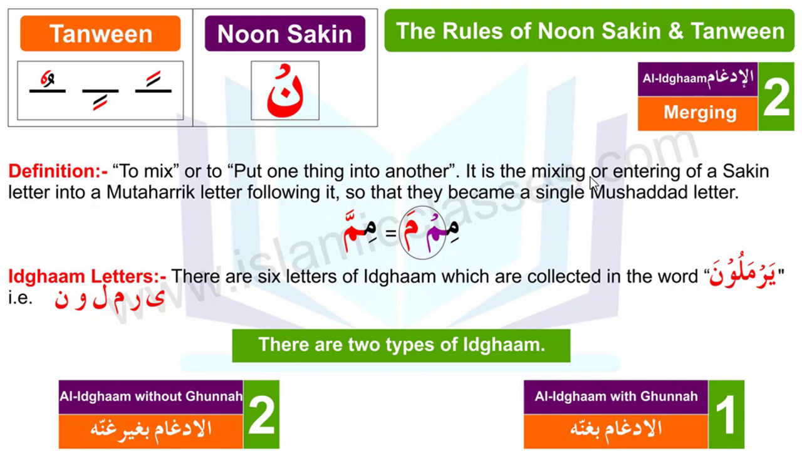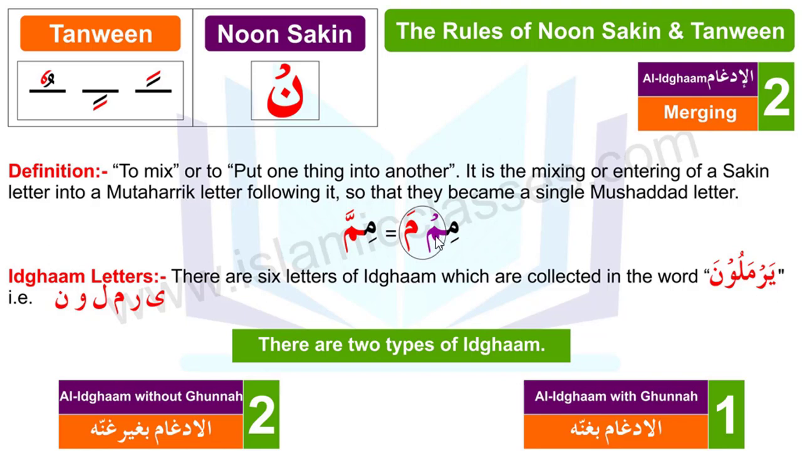It is the mixing or entering of a sakin letter into a mutaharrik letter following it, so that they become a single mushaddad letter. So see the example here. This one is a meem sakin, like the meem has a sukoon sign, so this meem is called sakin meem. And after that the next meem is mutaharrik meem, like the meem has a fatha, that's why this meem is mutaharrik meem now.